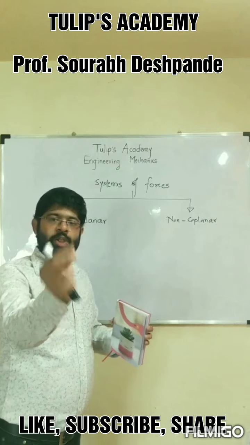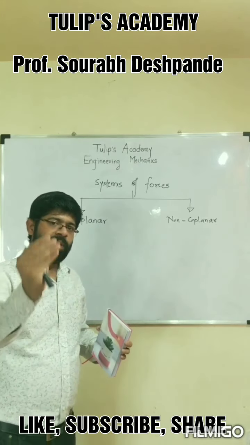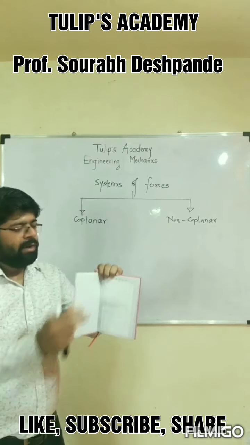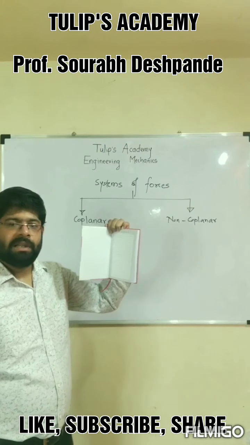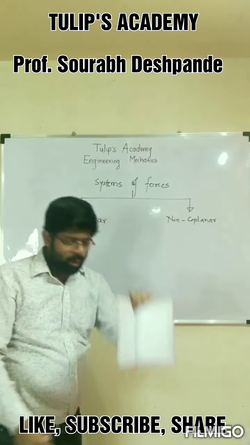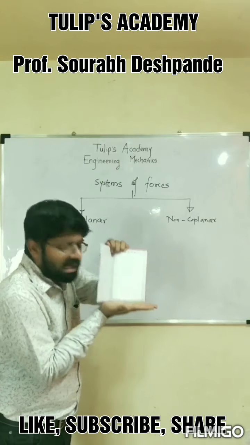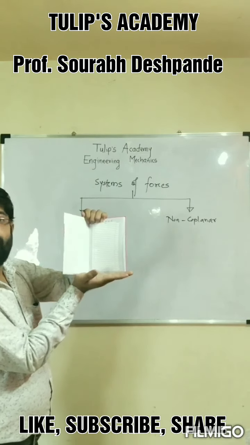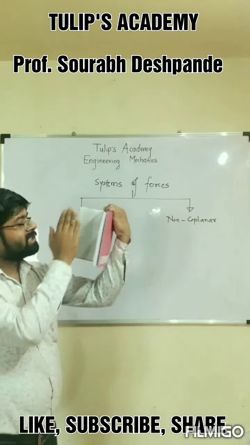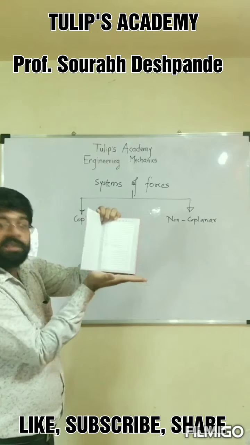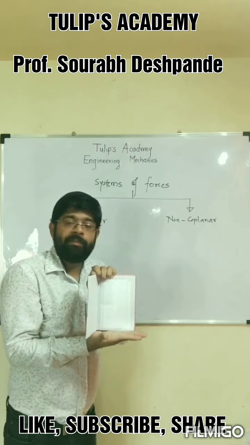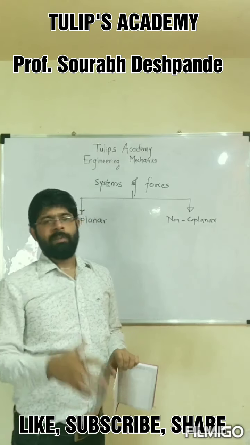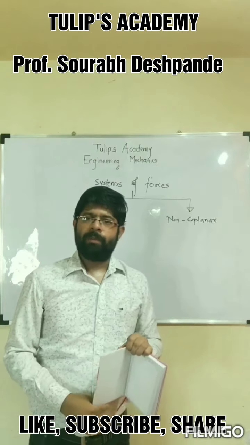Now, how many such planes are possible, or how many such planes are considered in engineering mechanics? Suppose I hold this system like this, and I put this notebook on the floor. So my hand will act as a floor. Now there will be three different planes. This is the first plane, this is the second plane, and this floor is the third plane. All these three planes are mutually perpendicular to each other, and therefore practically there are three possible planes.